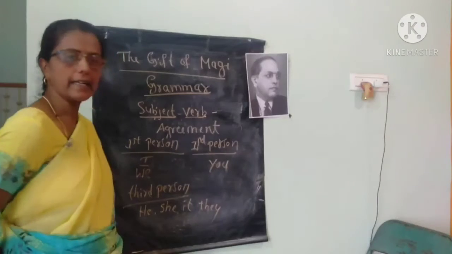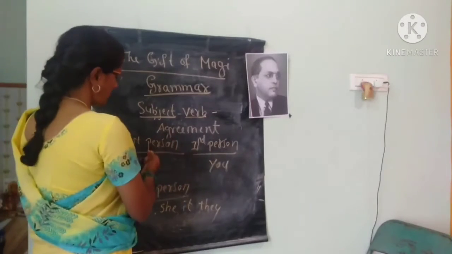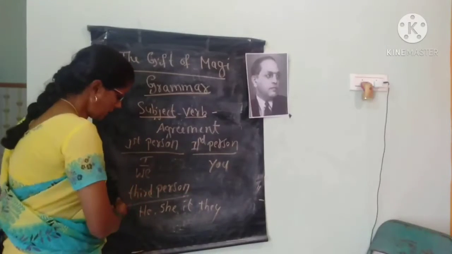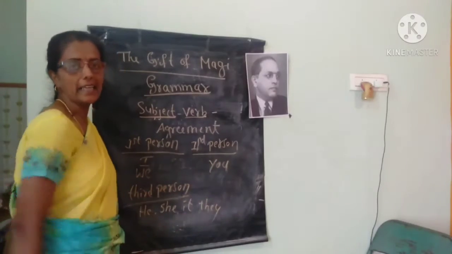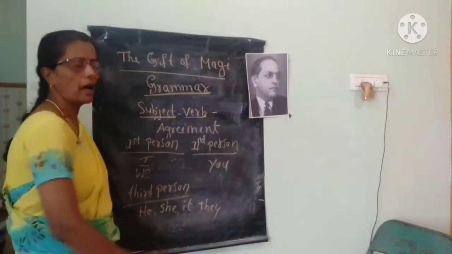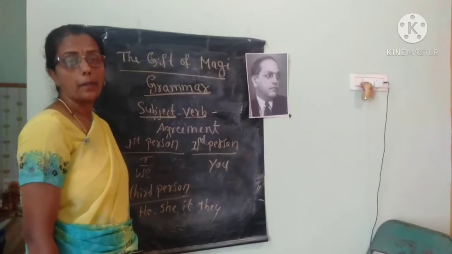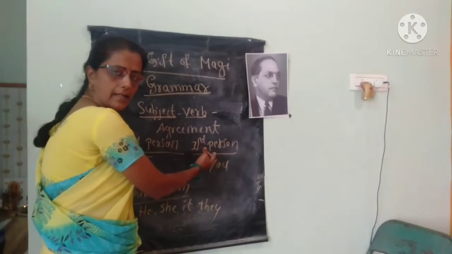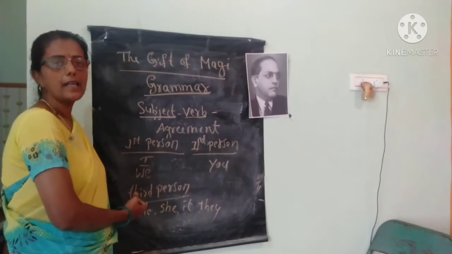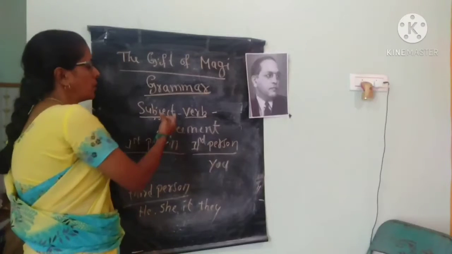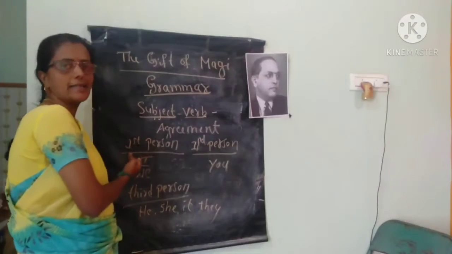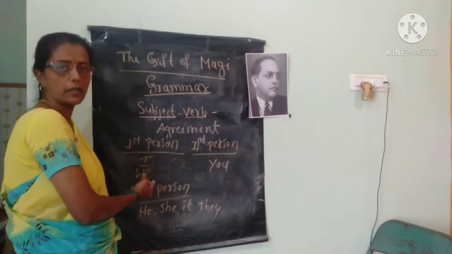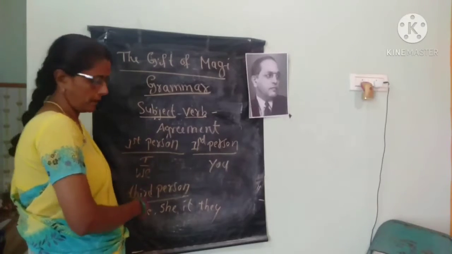He, she, it, they. See here, in first person I and we will come. Second person you, and third person he, she, it, they. According to this, you have to write the verb. Subject may be in first person, or second person, or third person. You should use the verb according to the subject. If it is in first person what, second person what, third person what, you have to think and write the verb.